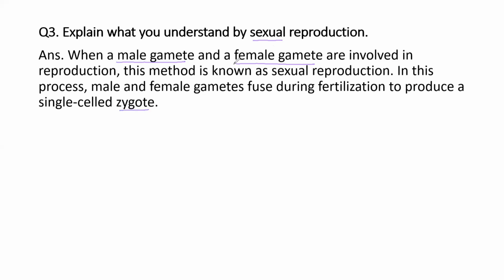So when a male gamete and a female gamete are involved in reproduction, this method is called as sexual reproduction. And in this method, the male and the female gamete, they will fuse together. They will come together during the process of fertilization in order to form a zygote. ये 2 cell मिलके एक single cell बनाएंगे, which is called as zygote.